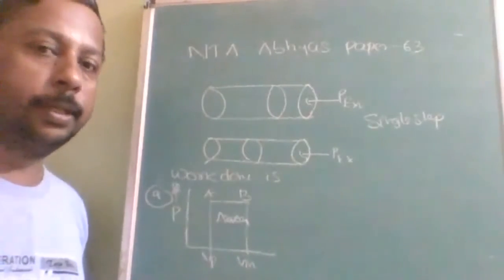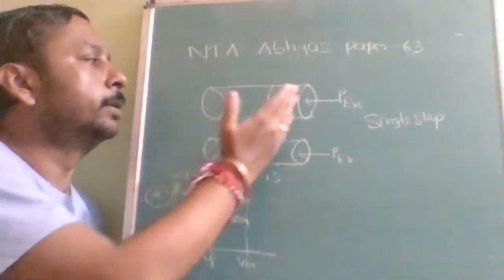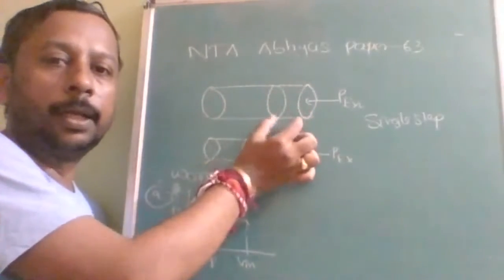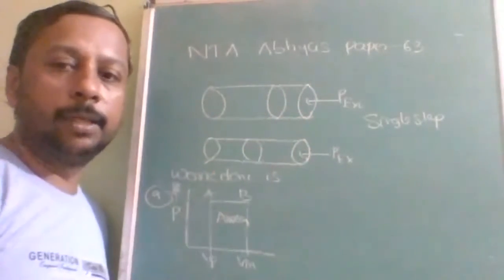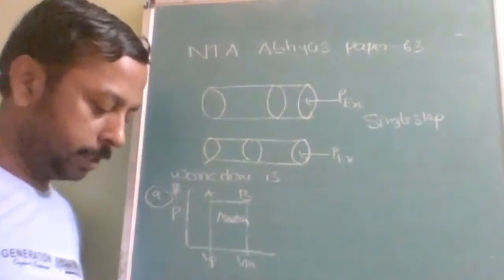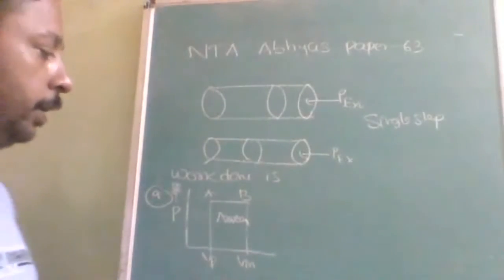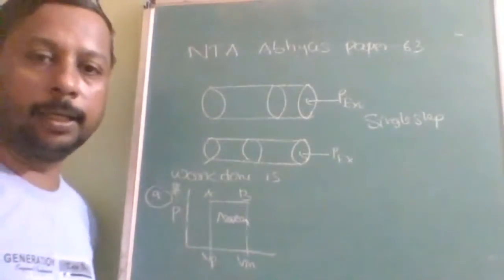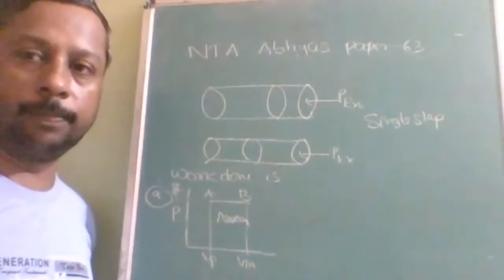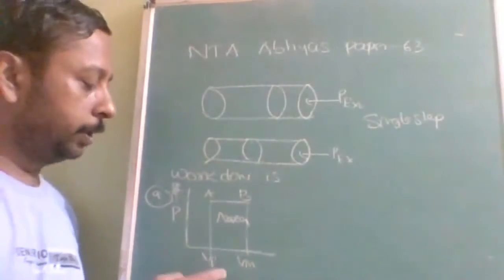So next question is, this process is done like this. Earlier it was here and it is compressed like this. Then work done. Work done is shown in which of the following graph? Simple. Work done is area under curve of the PV graph. Okay, this is the PV graph.